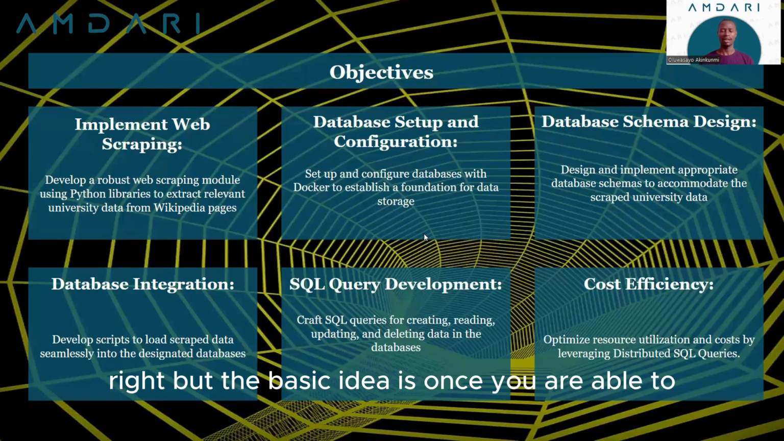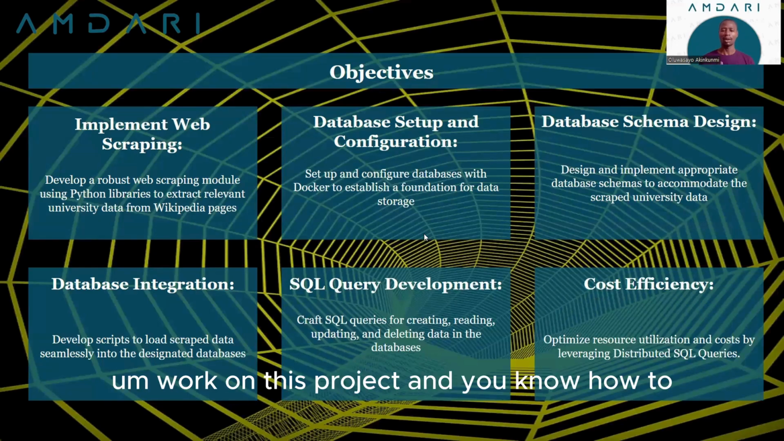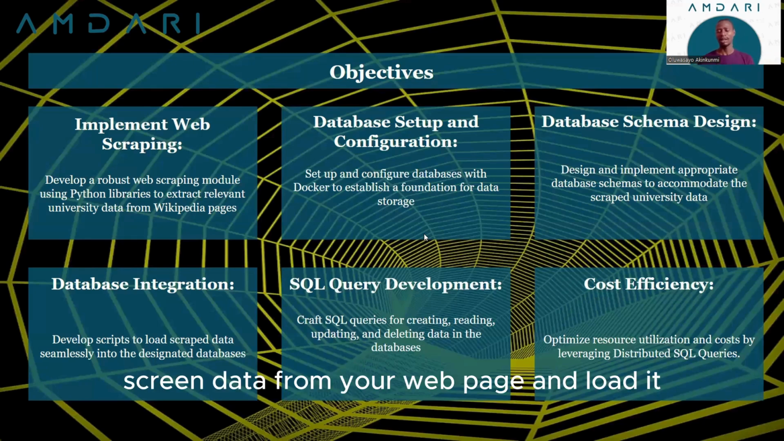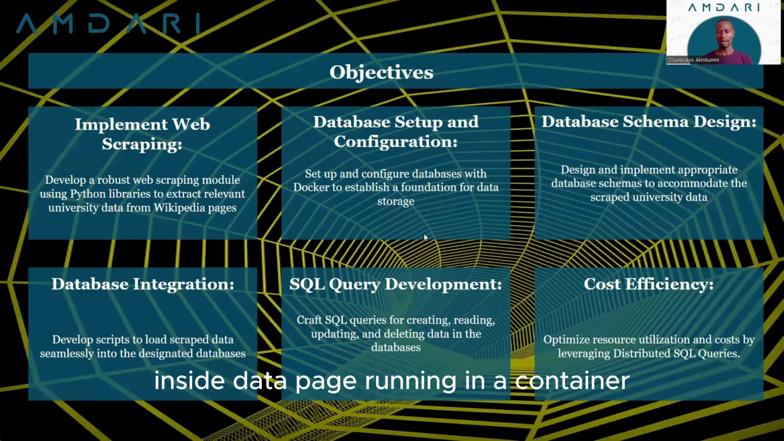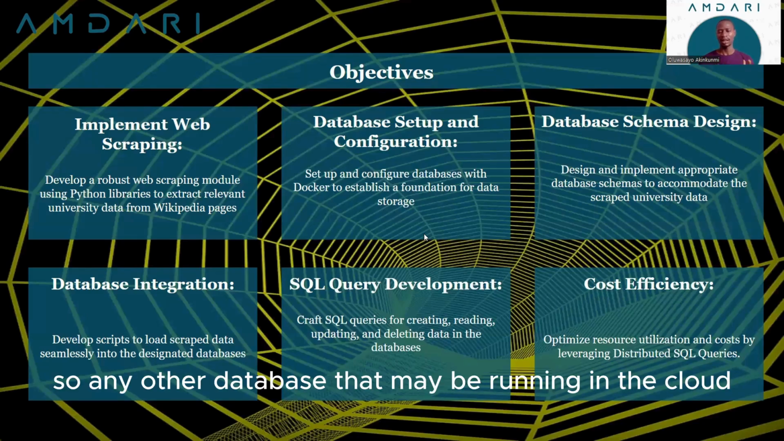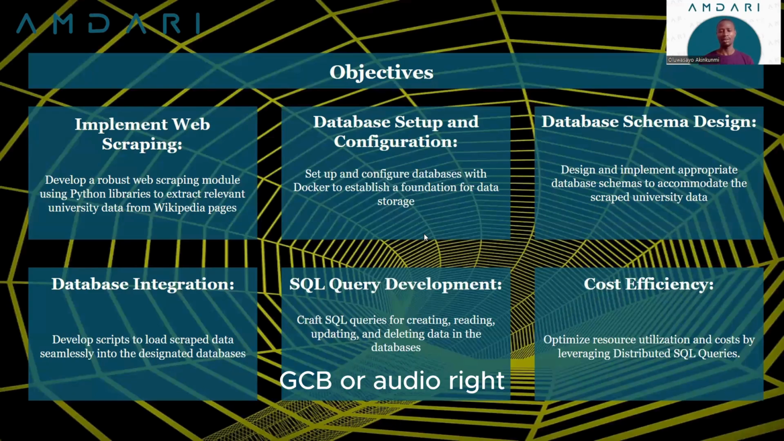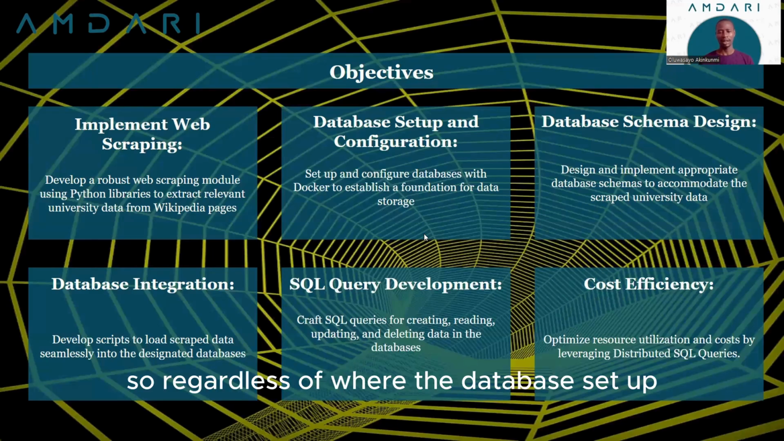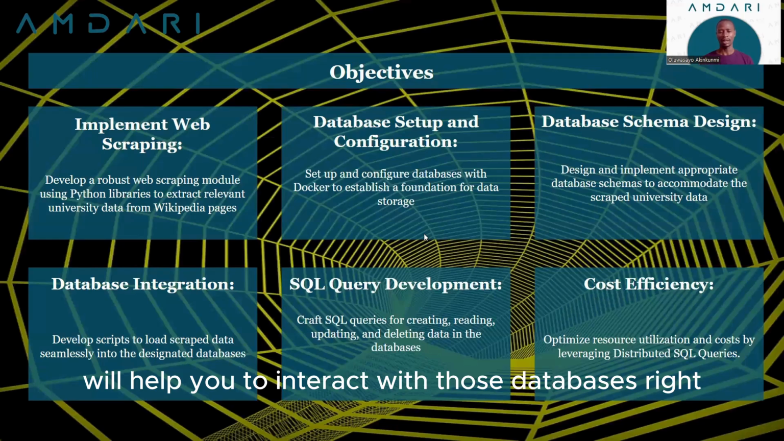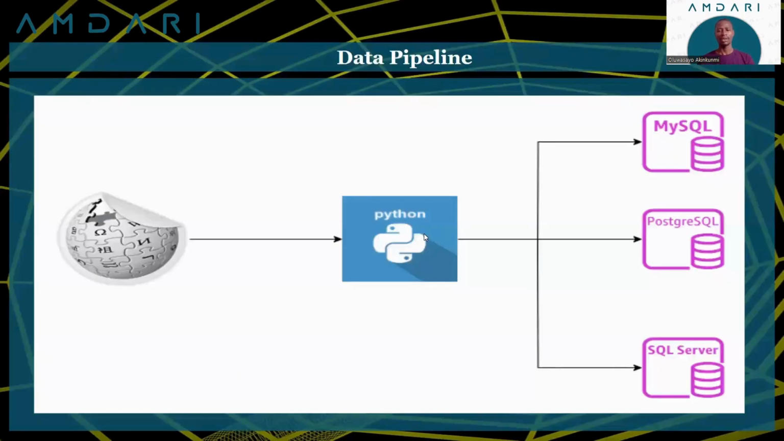The basic idea is once you are able to work on this project and you know how to scrape data from a web page and load it into a database running in a Docker container, then you'll definitely be able to load data into any other database that may be running in the cloud, maybe on AWS, GCP, or Azure. Regardless of where the database is set up, the techniques you learn in this project will help you interact with those databases. Now let's take a look at what our pipeline looks like.